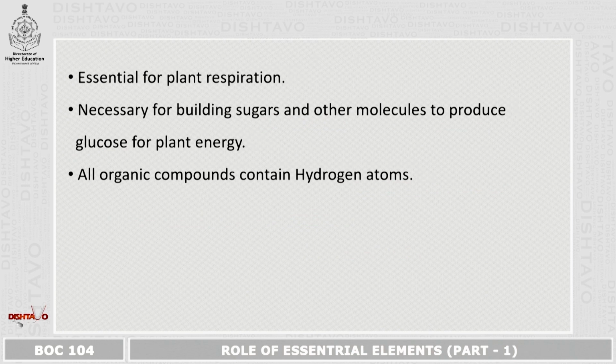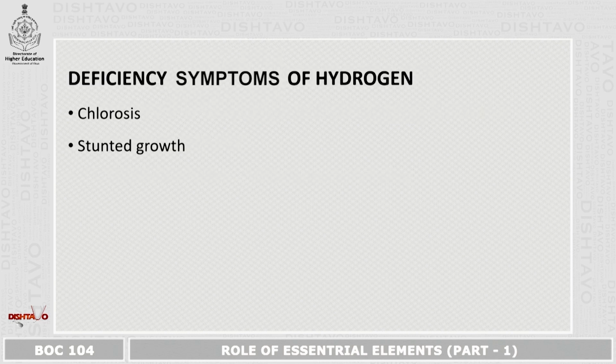It is also essential for plant respiration, and it is a necessary building block for sugars and other molecules which produce glucose for plant energy. All the organic compounds contain hydrogen atoms. Deficiency symptoms of hydrogen. The plants will show chlorosis, which is yellowing of the leaves, and stunted growth.